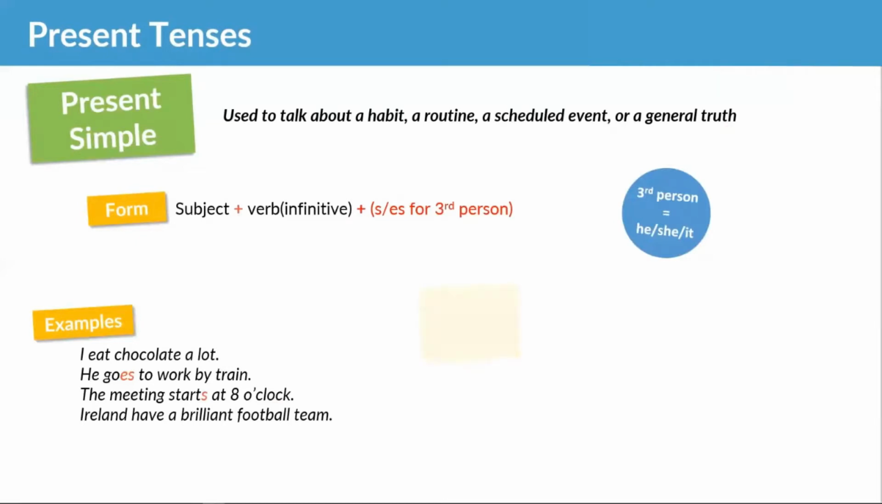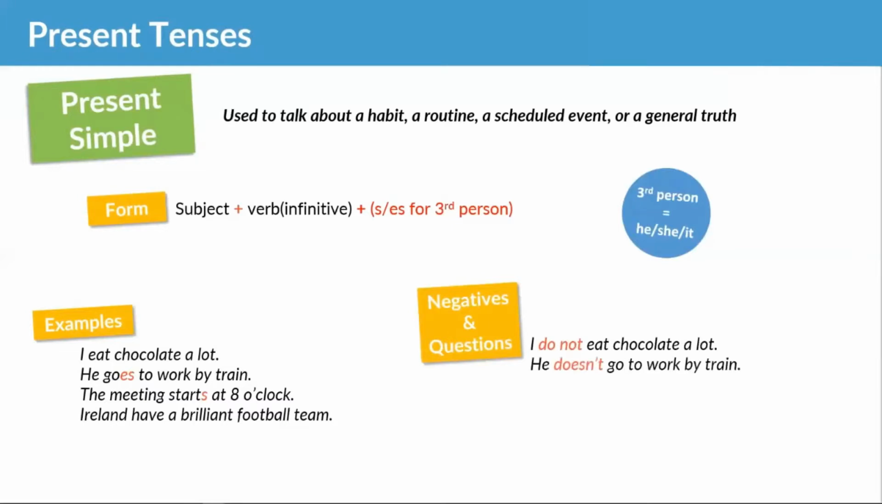Now, what about negatives and questions? I do not eat chocolate a lot. Now, we saw in lesson 1 that to make a negative, we add in the word not after the auxiliary. So, I do not eat chocolate a lot. He doesn't go to work by train. So he doesn't go to work by train.